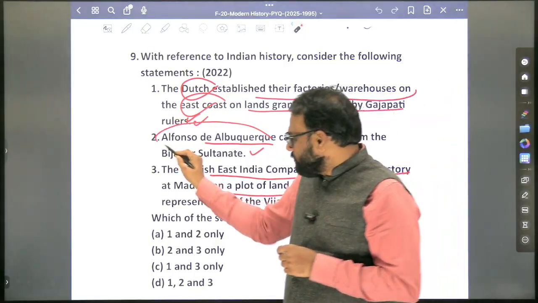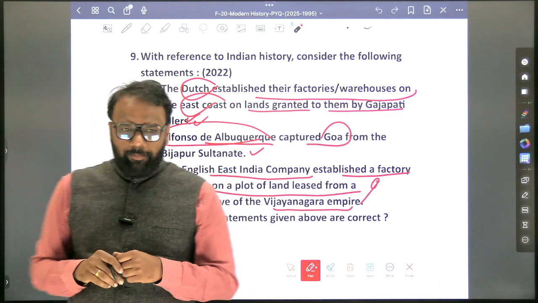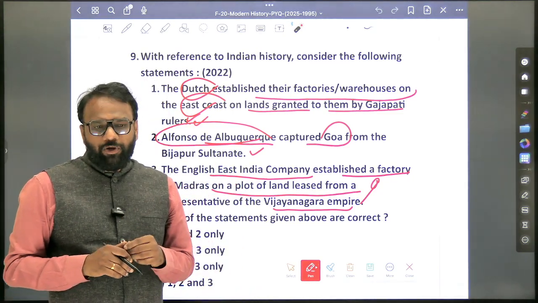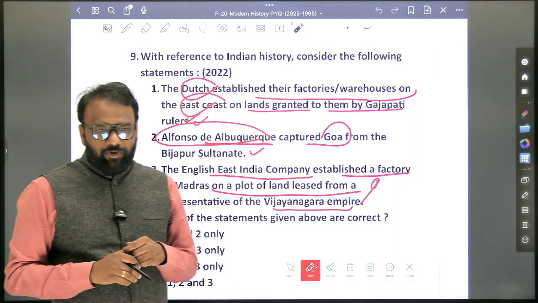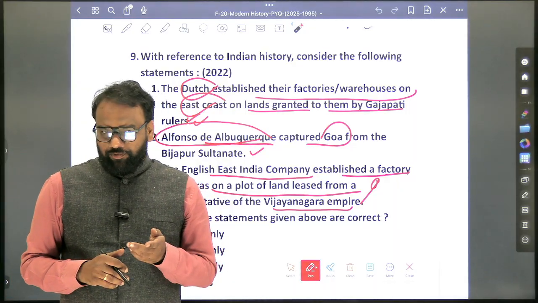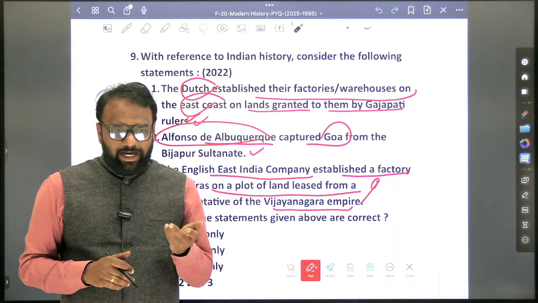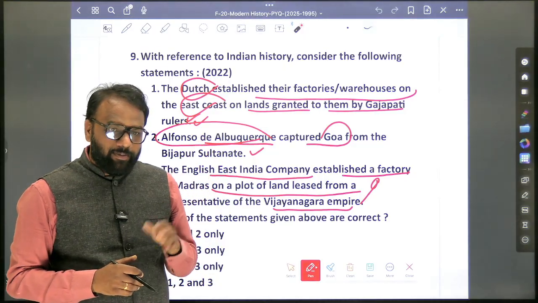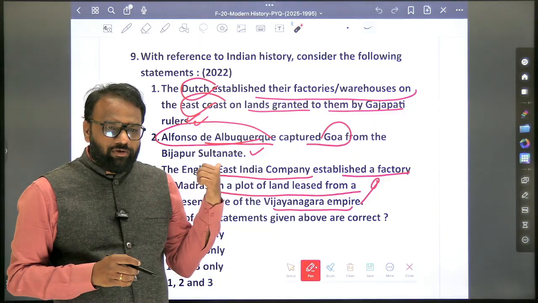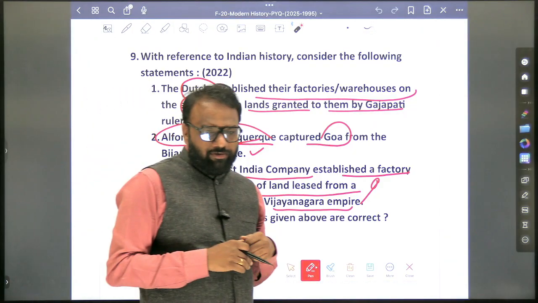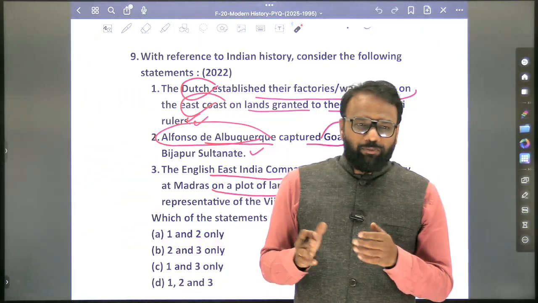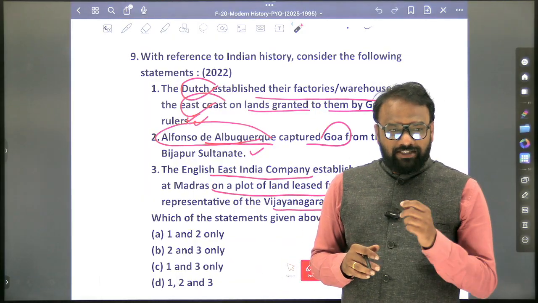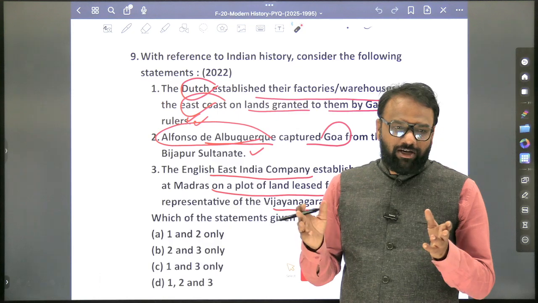Alfonso de Albuquerque. He is from which country? Portuguese. Whether he is the first European to come to India? Who was the first European to come to India? Vasco da Gama. In which year did he come? 1498. So Alfonso de Albuquerque, who was he? He was a viceroy. He was a Portuguese representative in India. Whether he was the first viceroy or the second viceroy? Second. But he is called the real expander.